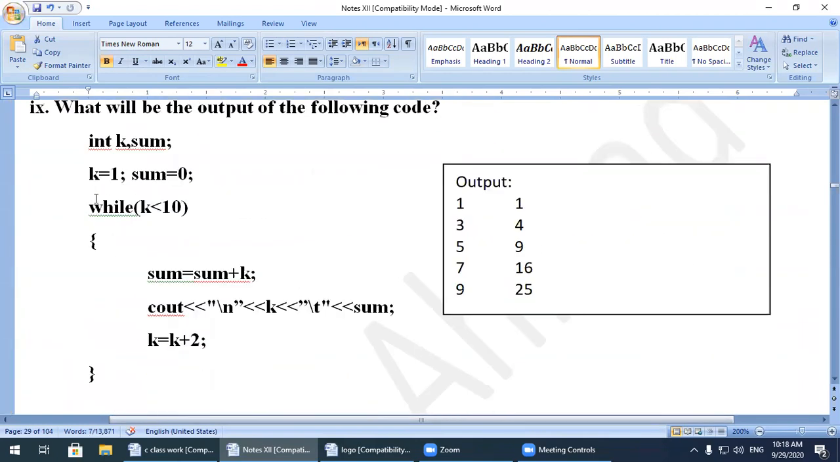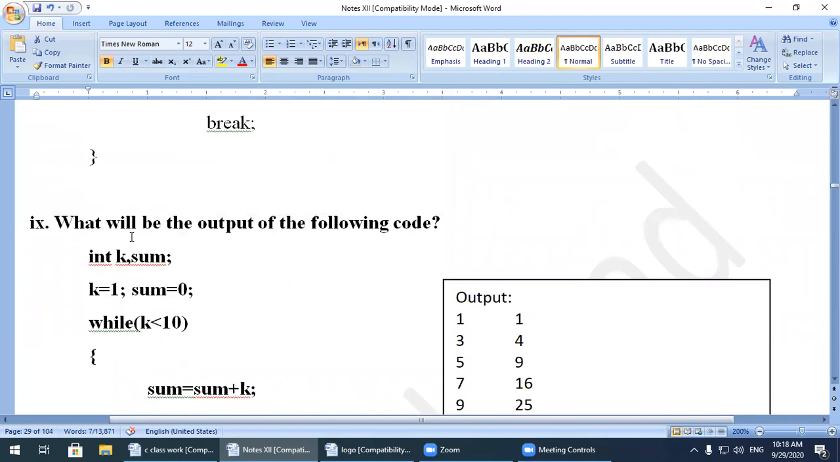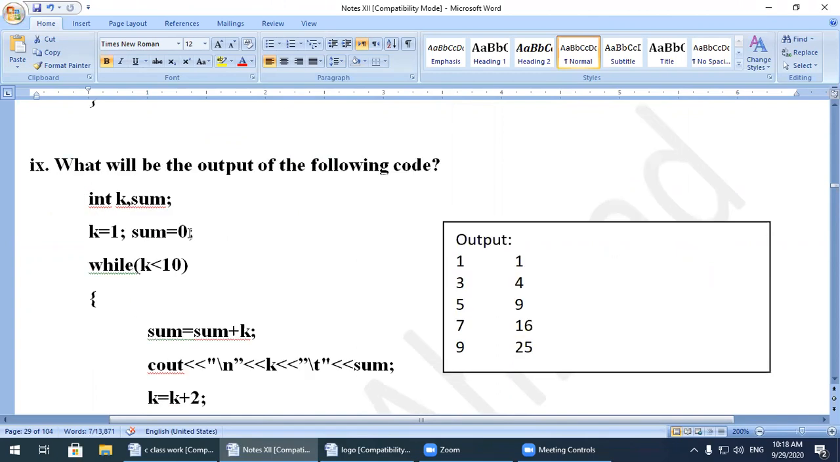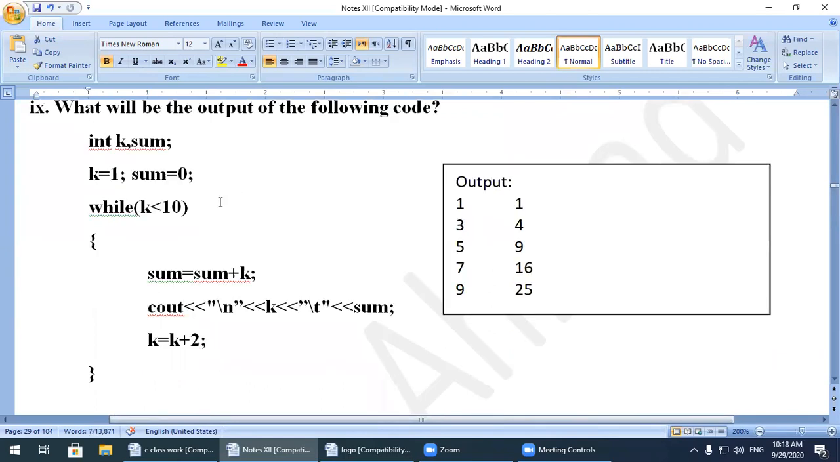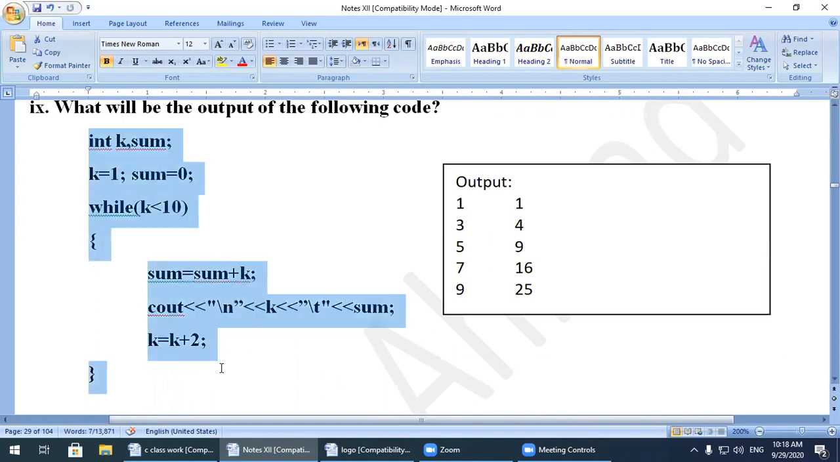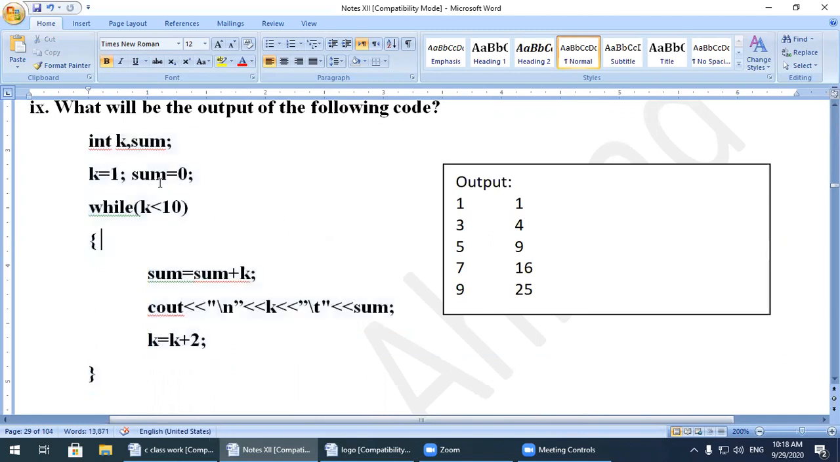The next question is: what will be the output of the following code? A block of code is given in the examination, and you must know what the output will be. You will execute the program line by line, like I am doing. Initially we have two variables.